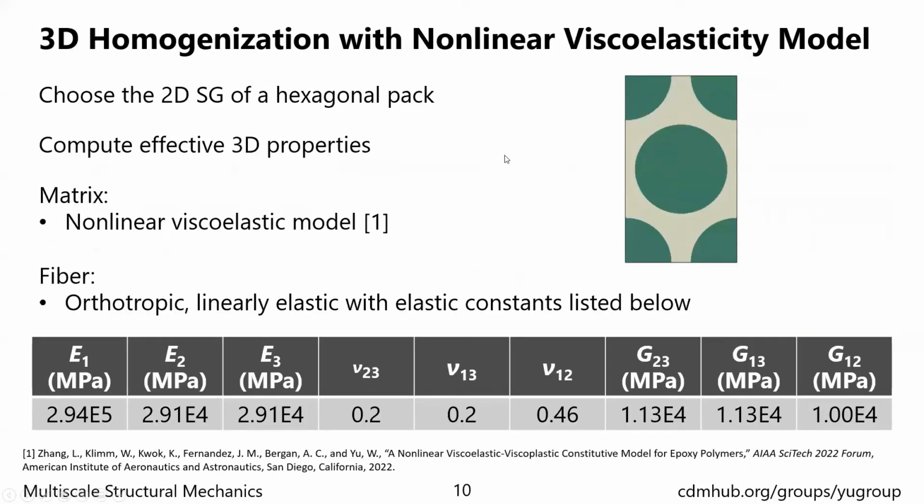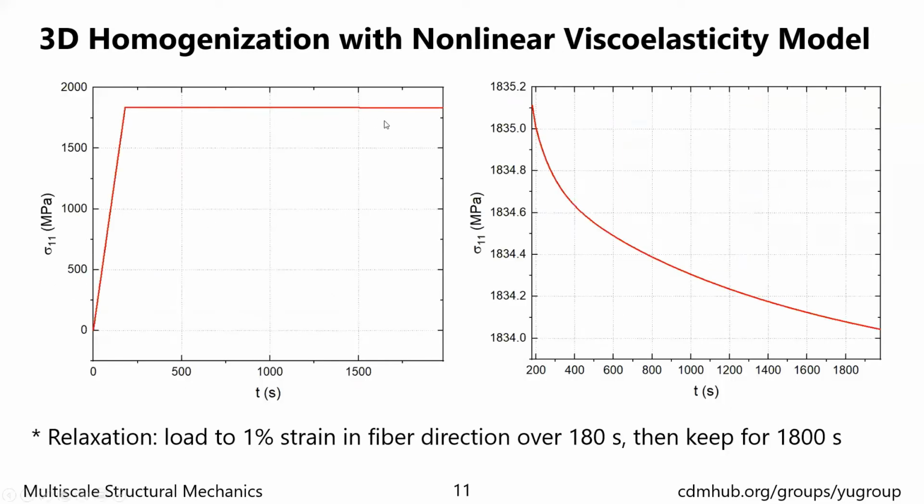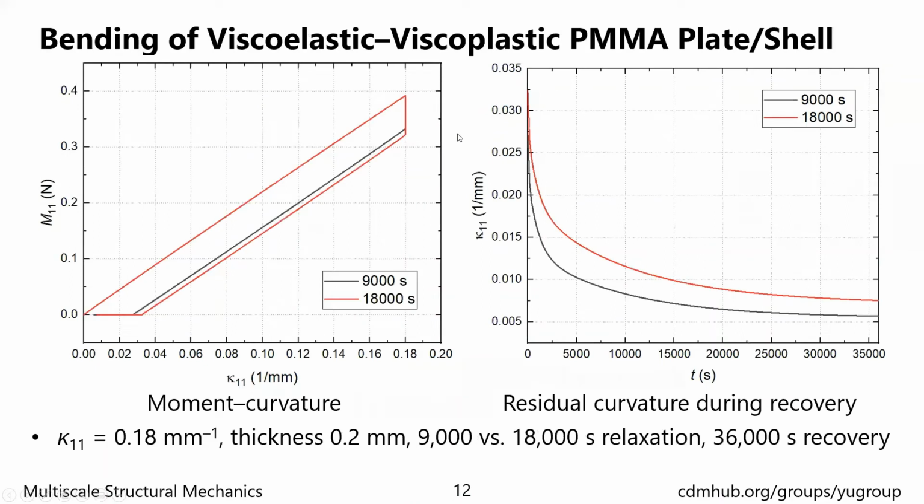We also have an example of the 3D homogenization of a hexagonal pack with the nonlinear viscoelastic model. This is important because the 3D solid homogenization will be part of the two-step homogenization for multi-scale applications. The matrix uses the nonlinear viscoelastic model and the fiber is elastic. It has a loading step and a relaxation step. Since the load is applied in the fiber direction, most of the load is carried by the fiber, so the curve looks quite linear. But if we zoom into the relaxation step, we can see that the stress relaxation is very obvious.